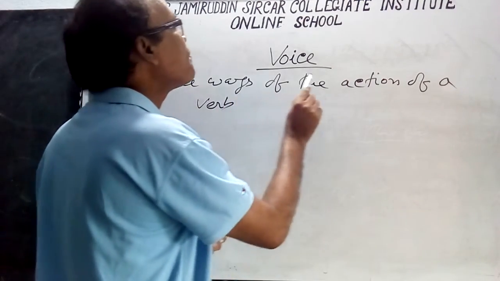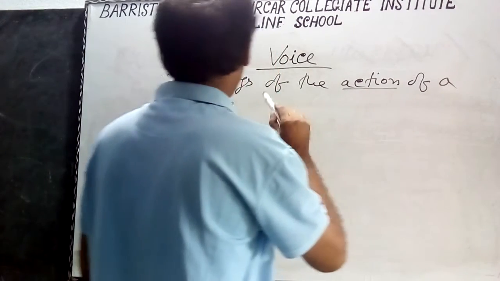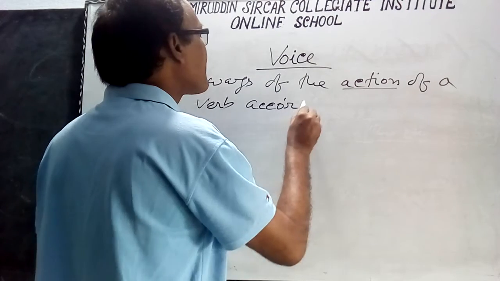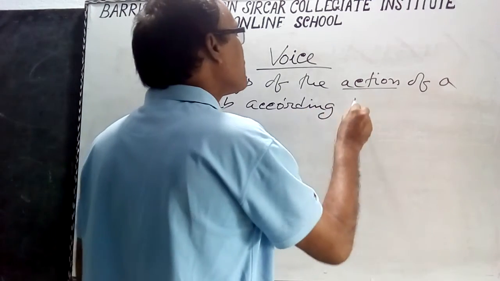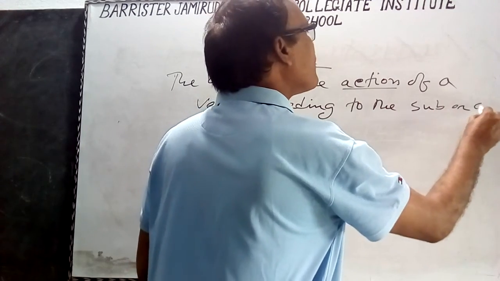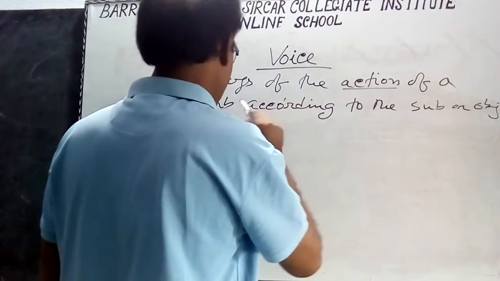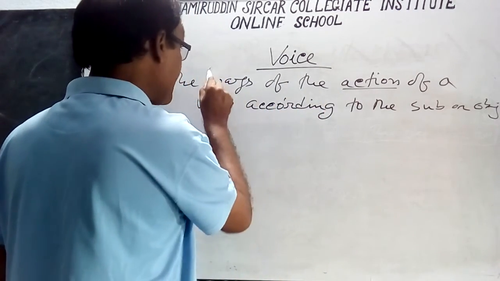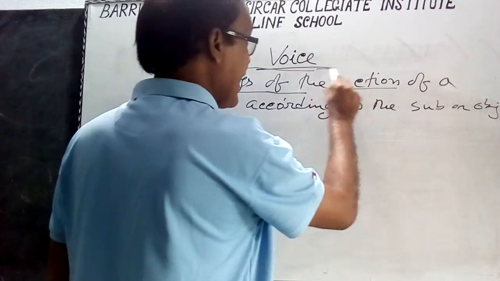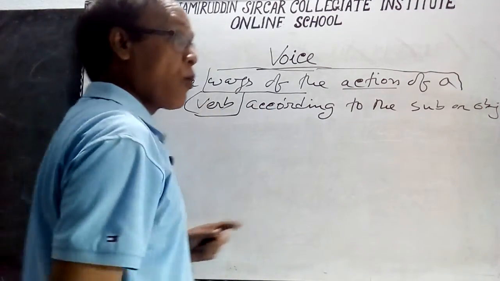The ways of the action of a verb according to the subject or object. Action of a verb, ways of the action of a verb. This is the most important thing about a verb. This is the way of action